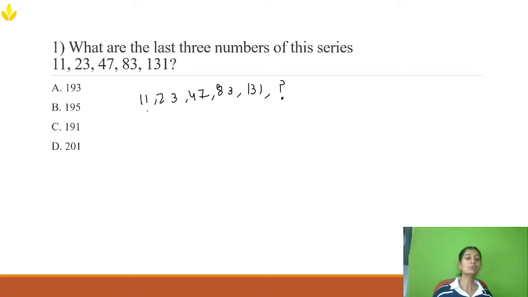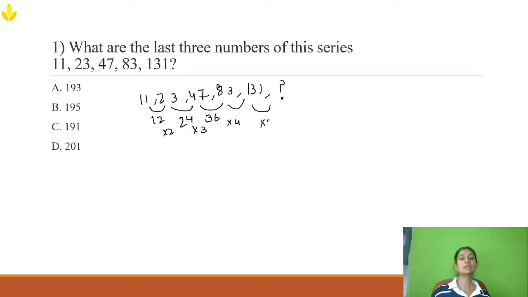So now first let's find out what the difference is. Here the difference is 23 minus 11, how much? 12. Now 47 minus 23, it will be 24. Now here what is the difference? 83 minus 47 will be 36. If you observe, it is 12 twos are, 12 threes are. That means here also it will be 12 fours are. So next will be 12 fives are, which is 60.